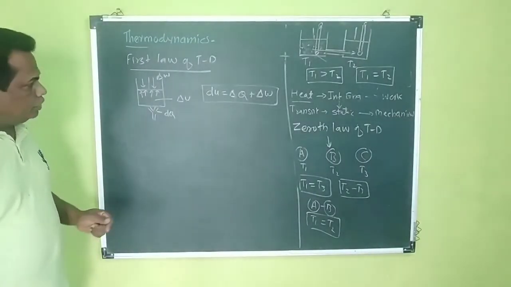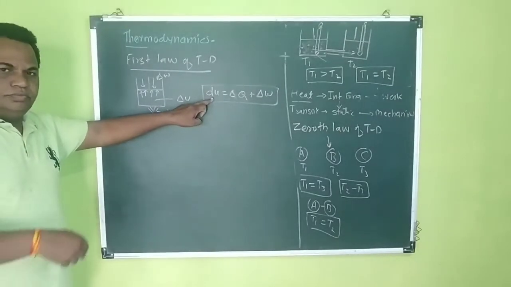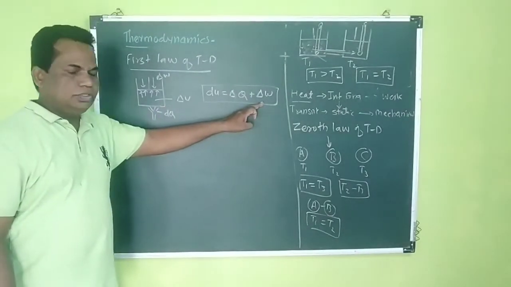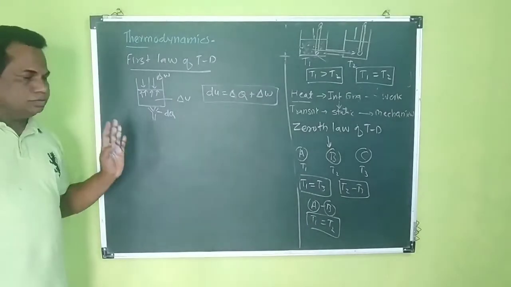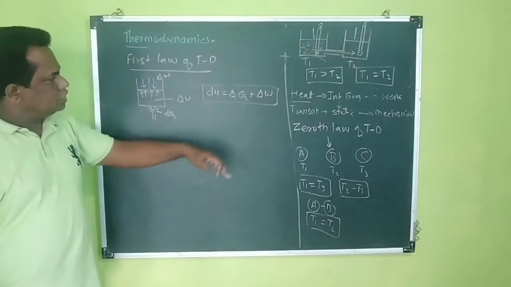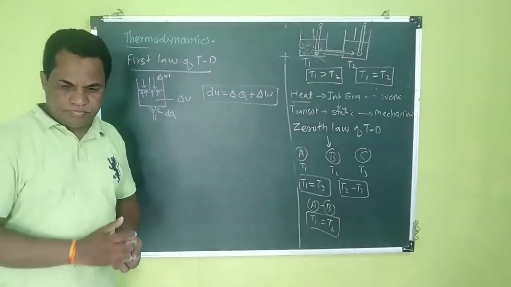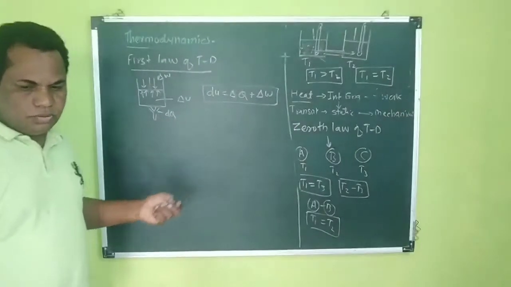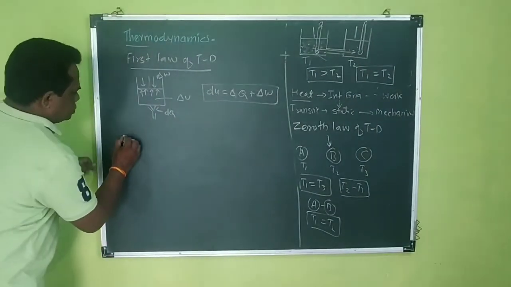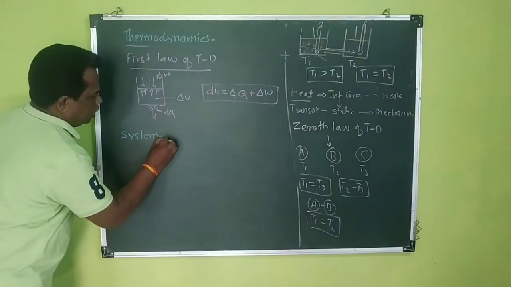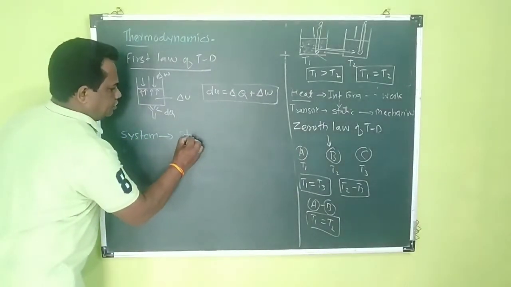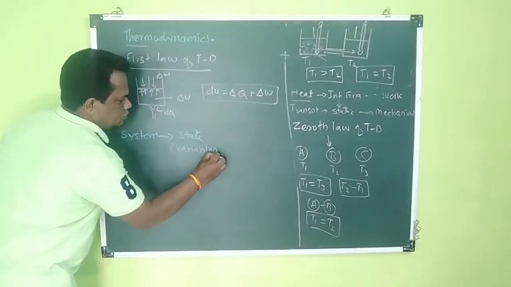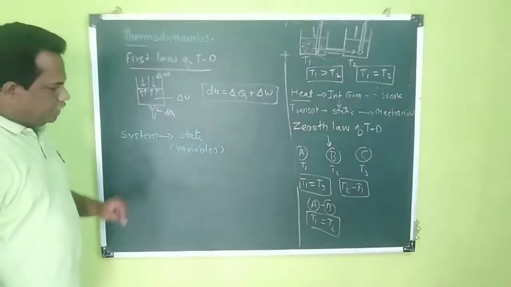What does it give? Change in internal energy is due to the external energy provided, either by doing work or providing heat. So this change in internal energy of the system is given by the first law of thermodynamics. All these things come to one point: the system as a whole is characterized by its state, and the state is characterized by its variables.